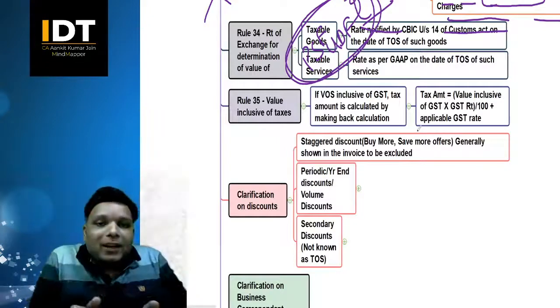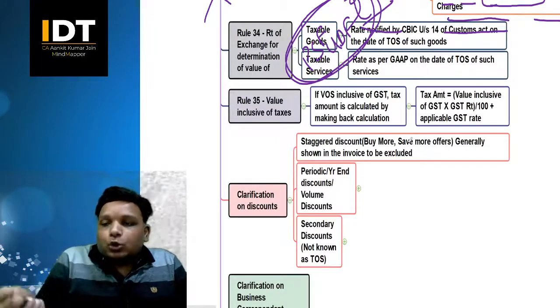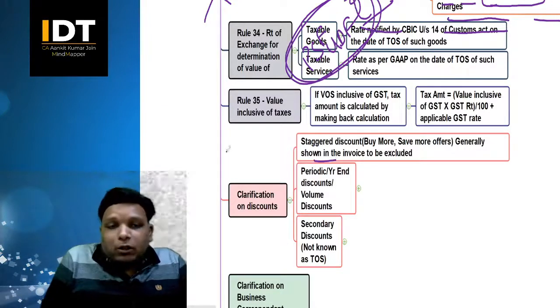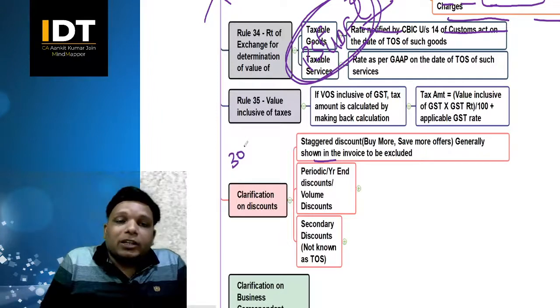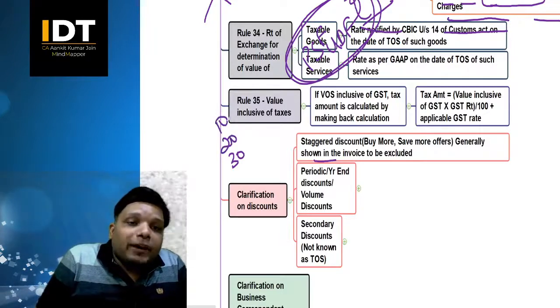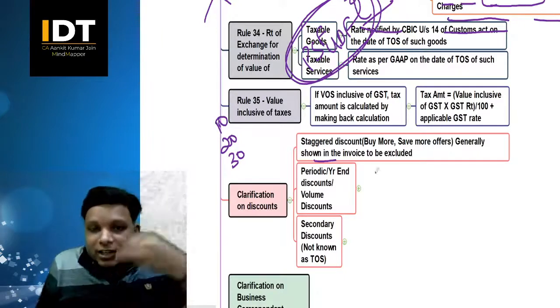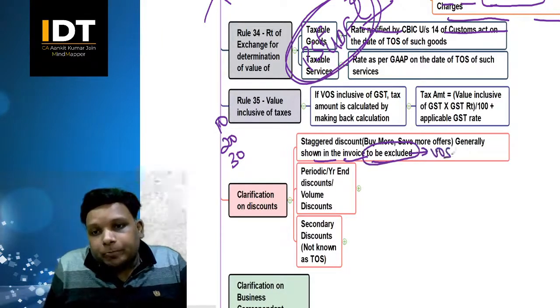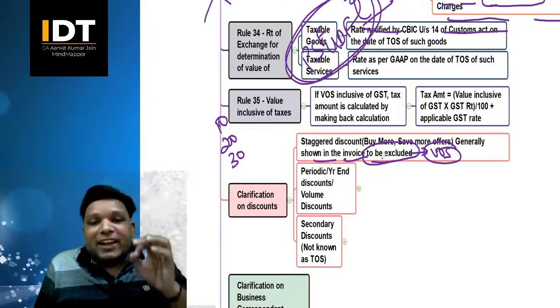So you already know it beforehand. Basically it is shown beforehand only, and therefore it is shown in the invoice what discount percentage you got. If you're buying 3, you'll be getting 30%. If you're buying 2, you'll be getting 20%. If you're buying 1, you'll be getting 10%, correct? These are generally shown in the invoice, and it is to be excluded from the value of supply. Clear? This is what is there as far as this is concerned.